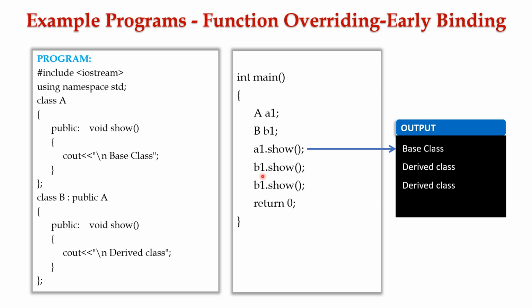Next, B1.show. Using class B object B1, we have accessed the show function. Now control moves to class B, executes the show function and displays the message derived class to the user as shown in the output. Next, again we have B1.show.